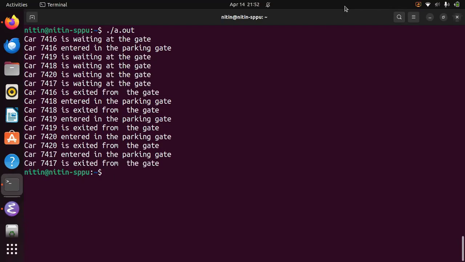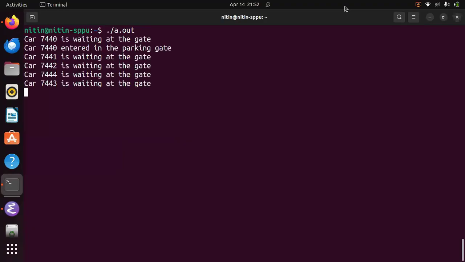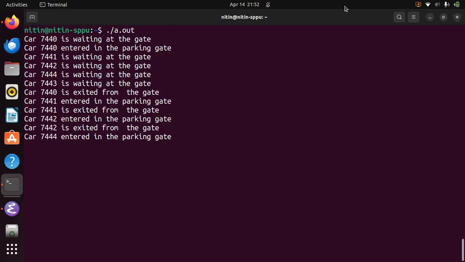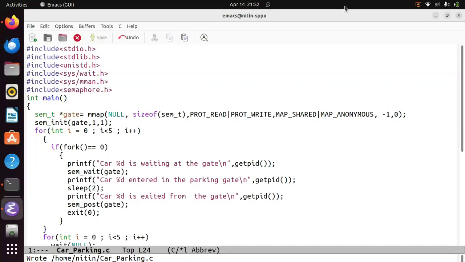The semaphore is used here to ensure mutual exclusion at the parking gate, preventing simultaneous access by multiple processes and avoiding the race condition. So this is how it works. You can execute one more time to see this. From the semaphore code perspective, whichever process is entering, until it exits, no other process is allowed to enter. Correct. So this is how the code works.